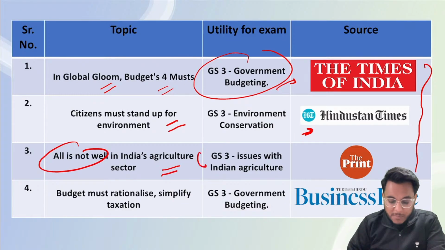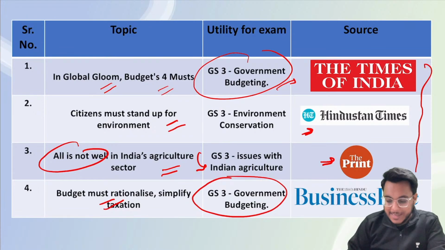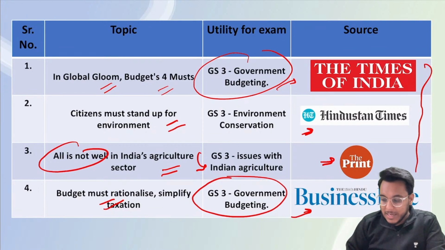Third, all is not well in India's agriculture sector. So this article will be important for GS paper number 3, issues with Indian agriculture, and the article is taken from The Print. And the budget must rationalize. This article is again important for government budgeting and is taken from the Business Line newspaper.